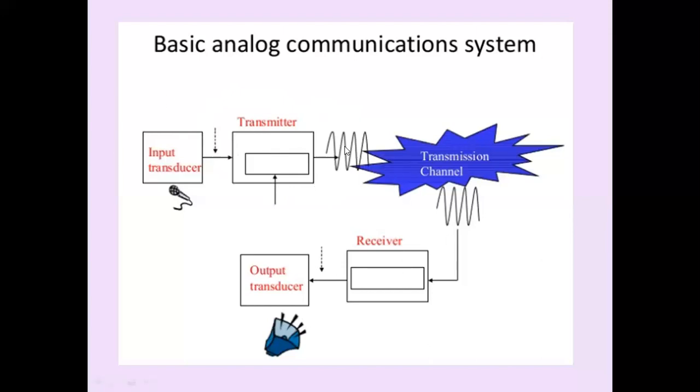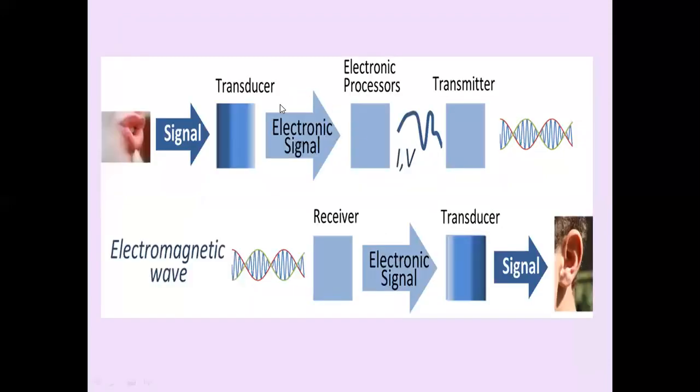The transmitter is an electronic equipment that accepts the message signal to be transmitted, converts it into an electric signal by using a transducer, and converts it into an RF signal, which is a modulated signal.